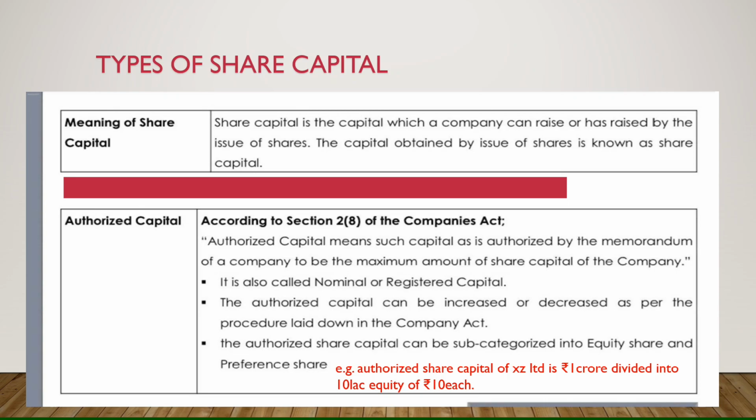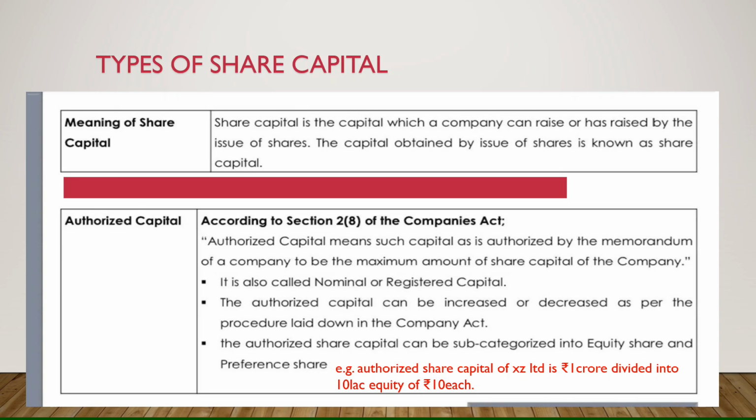Any company needs to mention the maximum amount in its memorandum of association. That's why it is the maximum amount which it can issue in its lifetime. Obviously, they can increase this amount, but they need to pass a special resolution. They have to organize a meeting of the shareholders and they have to pass one special resolution if they want to alter this authorized capital.